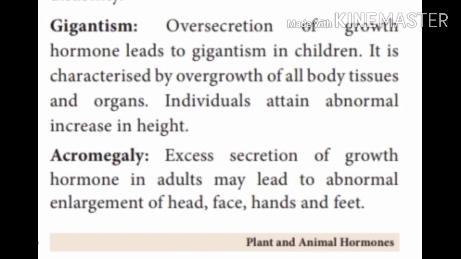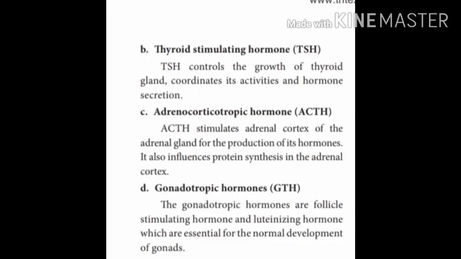Next, let's move to the thyroid stimulating hormone, which is also known as TSH. TSH controls the growth of thyroid gland, coordinates its activity and hormone secretion. Third one is adrenocorticotropic hormone, ACTH.